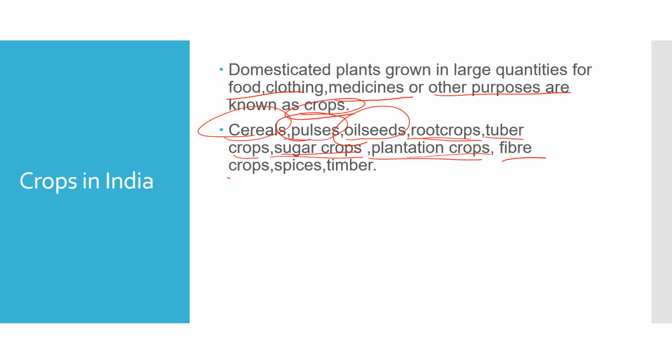And then come the fiber crops. From fiber crops, jute, cotton and hemp, we get the fiber for our clothing, for our bed sheets, bed covers, and whatever clothing and necessary accessories are required for the home. Then come spices. Spices also come from crops, that is cloves, cinnamon, ginger, pepper, turmeric, coriander. Next comes timber. In timber we can mention sal, teak, pine and others, from which furniture is made, right?